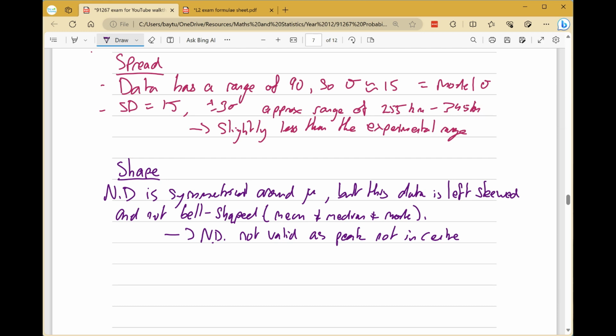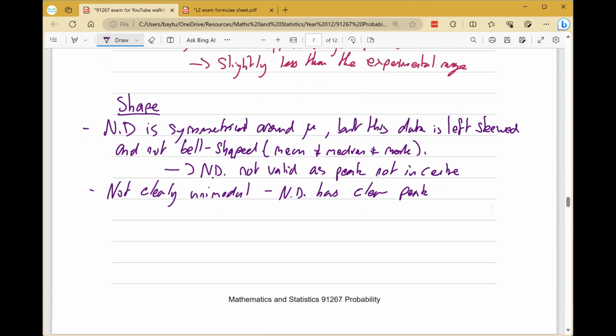You could calculate a probability and sort of just prove the skew in the data if you wanted to. Also, this is not clearly unimodal, whereas a normal distribution has a clear peak. So one bar should be sort of clearly higher than the others, rather than just only slightly, like in this one. Okay, so let's give an evaluation.